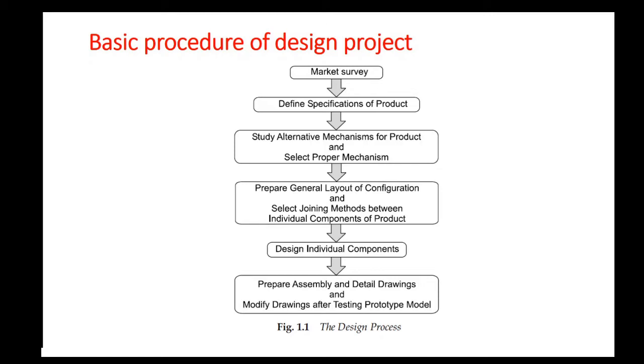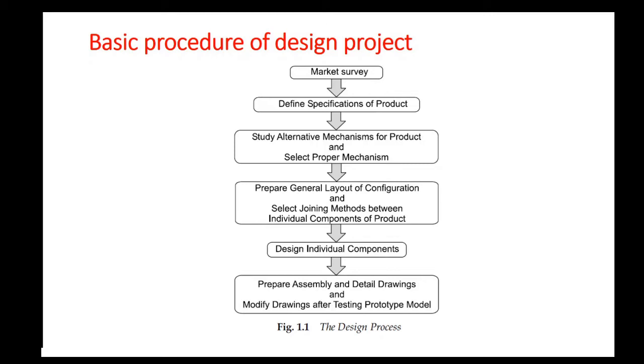What will be the outcome of a market survey? The market survey helps you to identify the specifications of the product, the detailed specifications or the requirements of the product. Suppose you want to introduce a vehicle into the market.